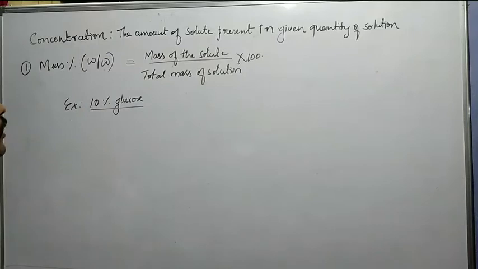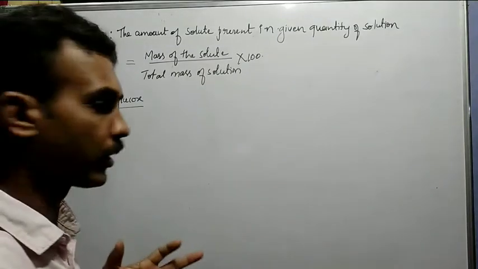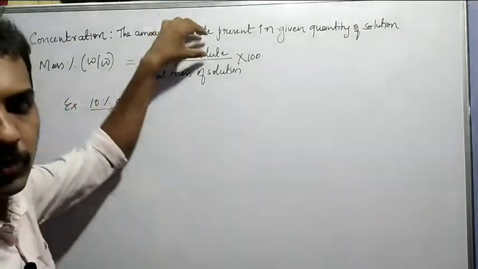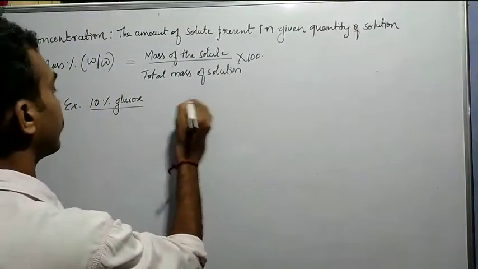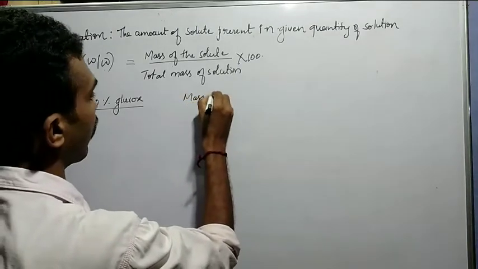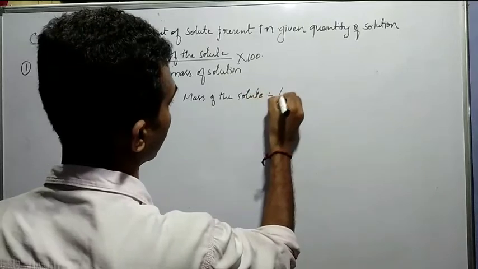10% is nothing but there are 10 parts of solute. So 10 parts of solute, it is nothing but in grams, so here 10 gram, right? So if I take mass of the solute is equal to what? 10 gram.